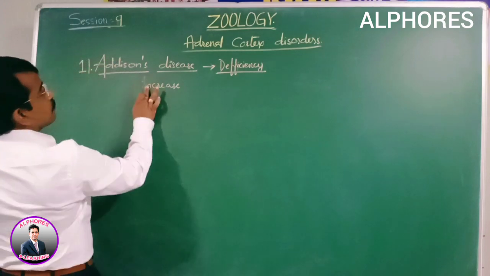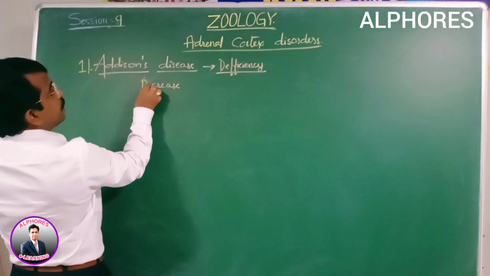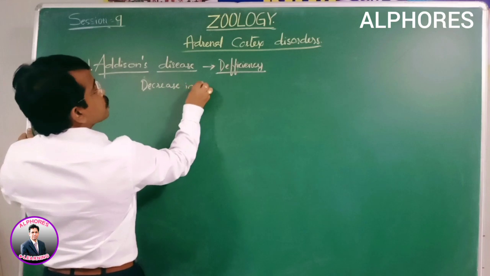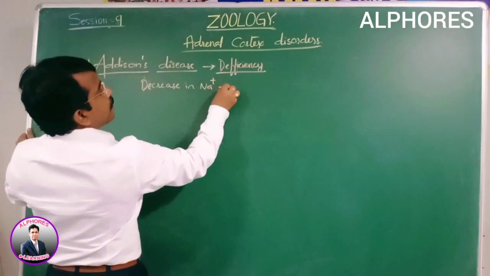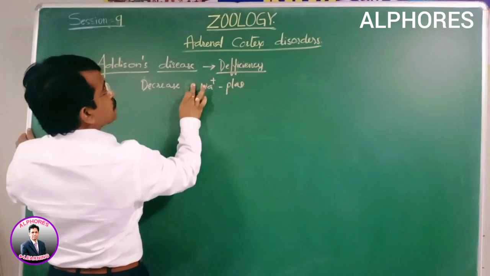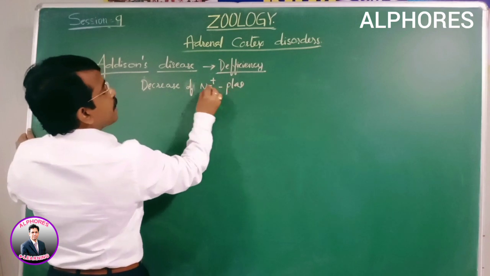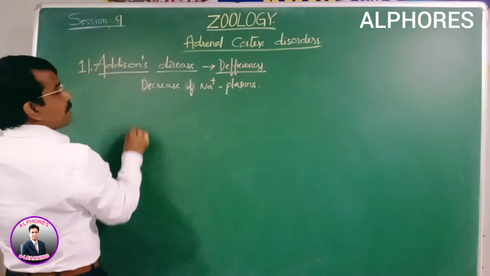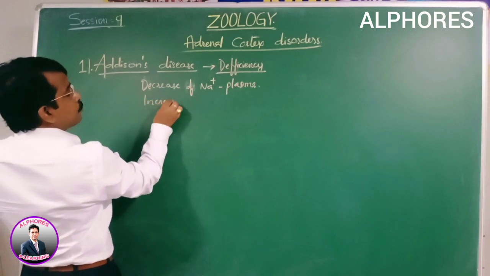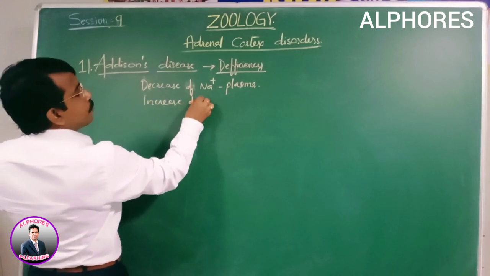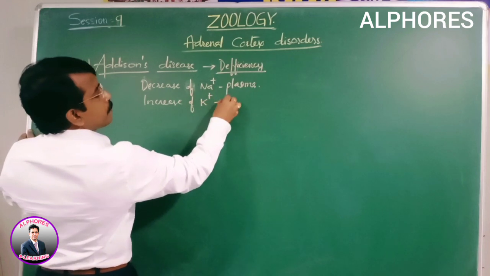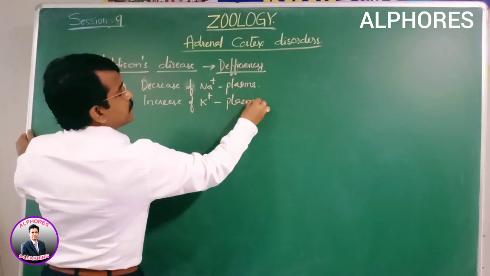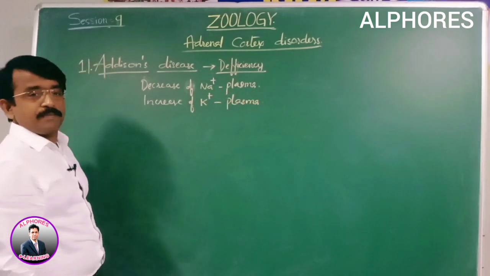So here we see a decrease of sodium in plasma. Next, an increase of potassium in plasma. Why? Because it fails to be secreted.